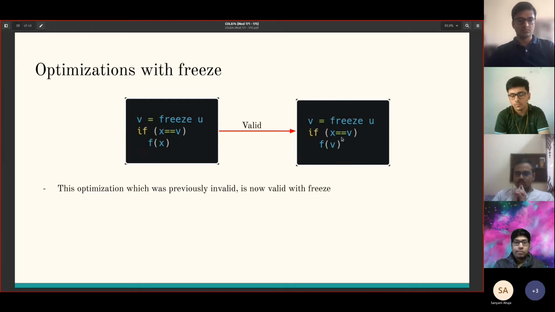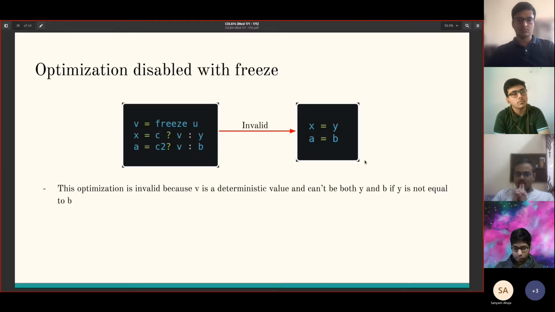And here's another example of a transformation which was previously invalid, but is now valid with freeze. We can just freeze this particular value, and now global value numbering becomes valid. This transformation, which uses the select operation, becomes invalid because once again we expect the different valuations property of undef, but once we freeze it, we can no longer do that. If y is not equal to b, there's no way this can be valid.